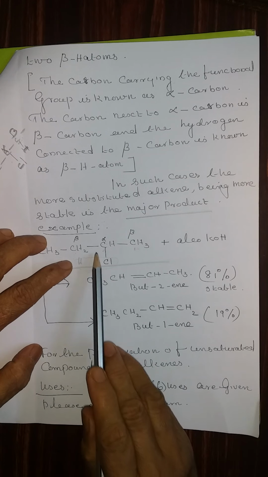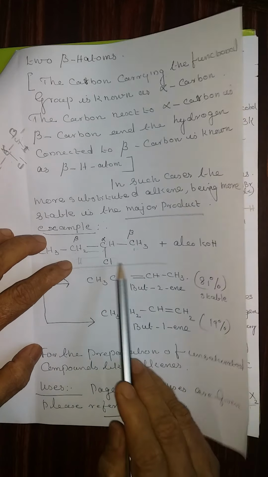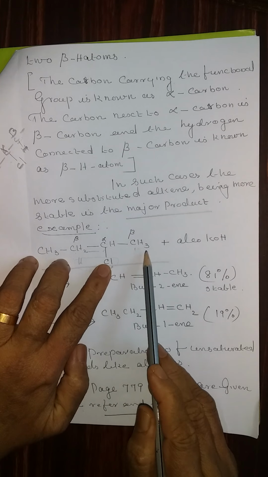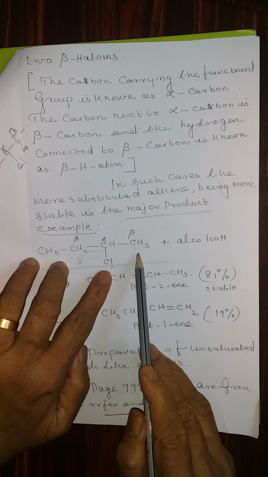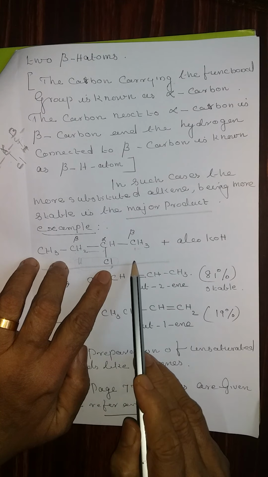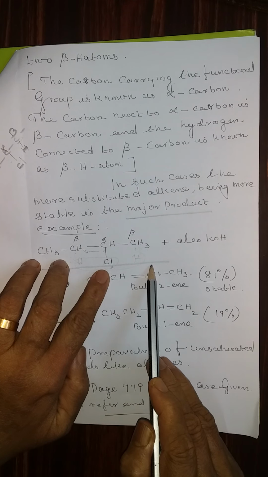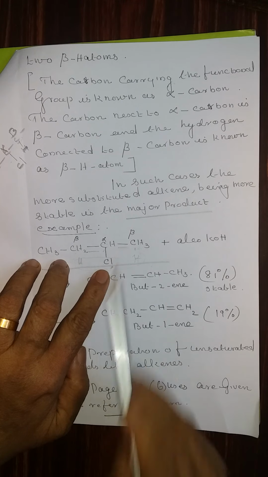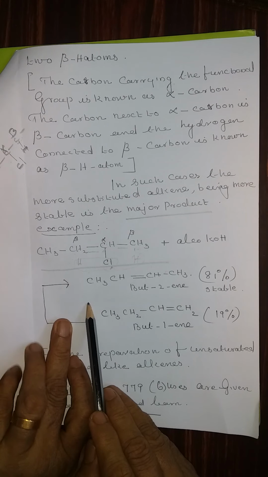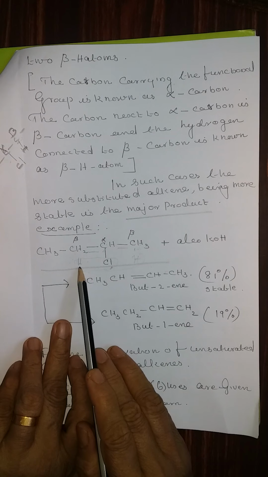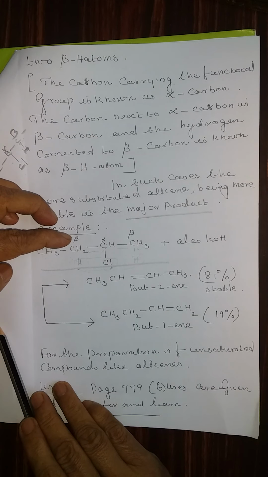That is one product, creating a double bond here. Or this Cl can be eliminated as HCl with one beta hydrogen from the right hand side and form a double bond here. Therefore, two options. Let us see the first option. In the first option, we are taking the hydrogen from the left hand side.